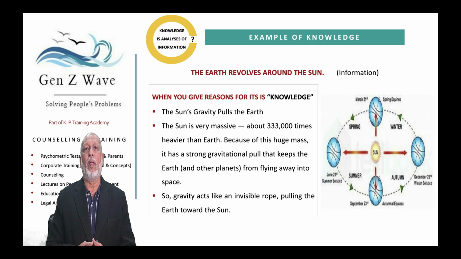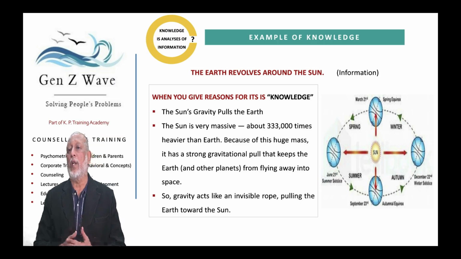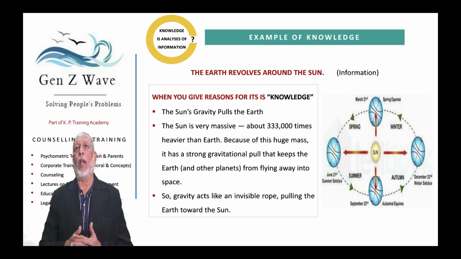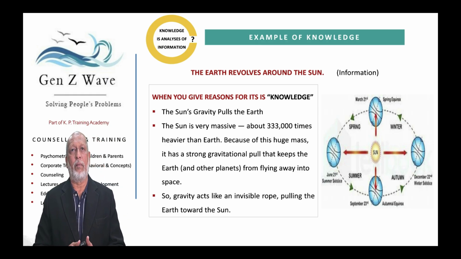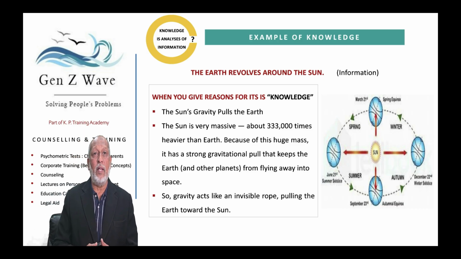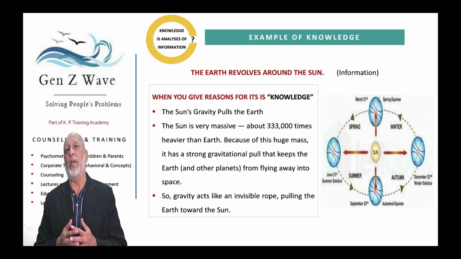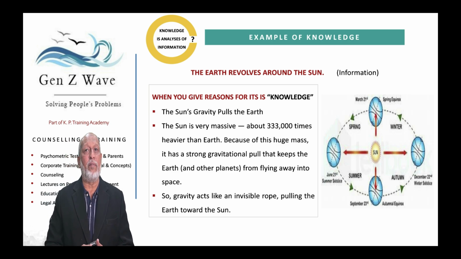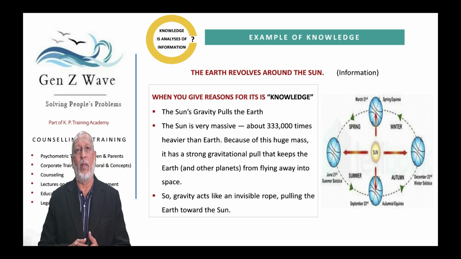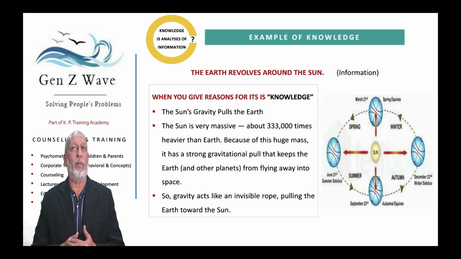Example number one: Earth revolves around the sun. That is information, because you do not know the answer. The answer to why the earth revolves around the sun is knowledge. When you ask why, the answer is the sun's gravitational pull on the earth. The sun is a very massive mass. When you give a reason to this information, that becomes knowledge.